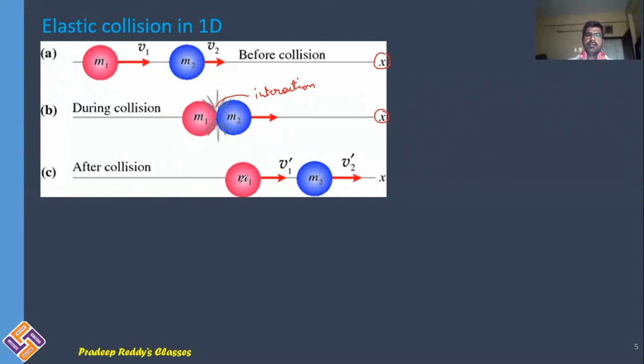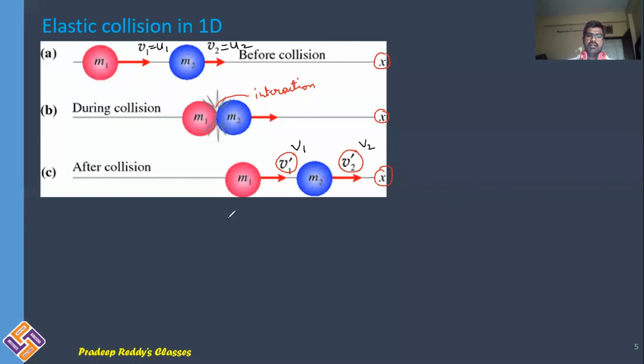After collision, m1 is moving with velocity v1 and m2 is moving with v2, and after collision also they are traveling along the x-axis. For simplicity we will change the notations: u1 and u2 are the initial velocities of the two masses before collision, and v1 and v2 are the velocities after collision.